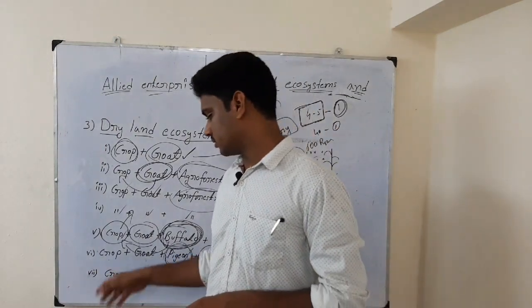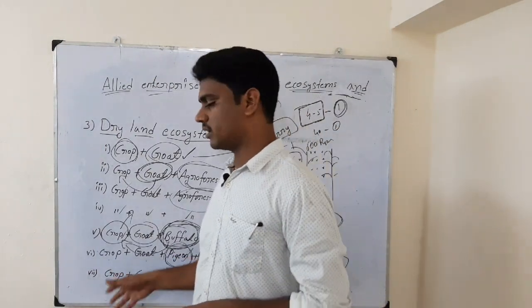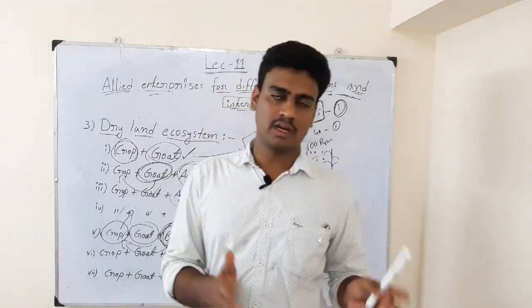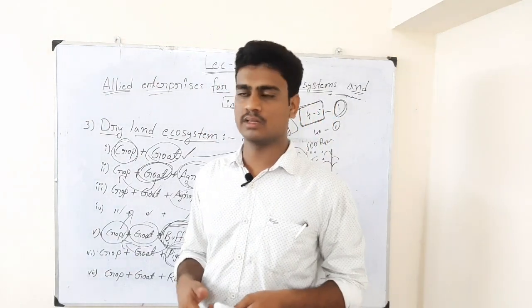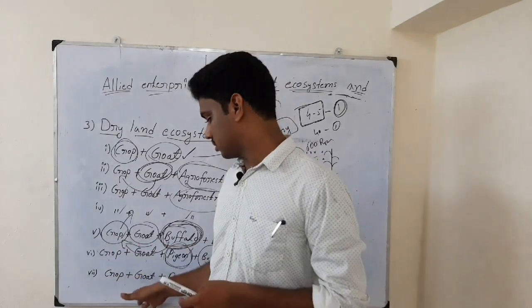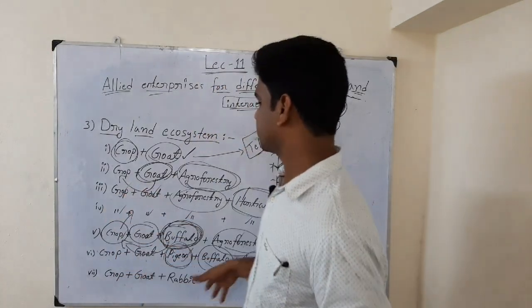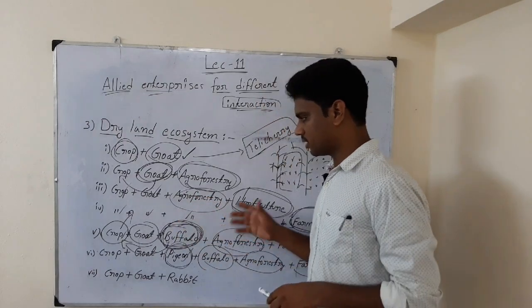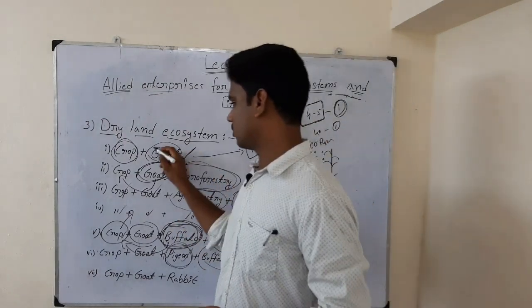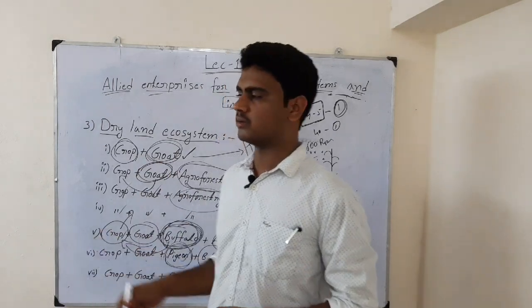So accordingly we have to raise the crop, and some land area we have to raise the crop for the farmer's food purpose, some land area for the goat, and some land area for the rabbit food. So these are the ways how they depend on one another. But when we look at the goat, let us see the competition and the disadvantages.